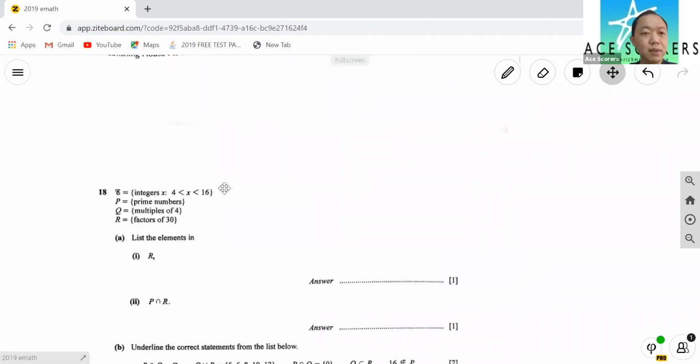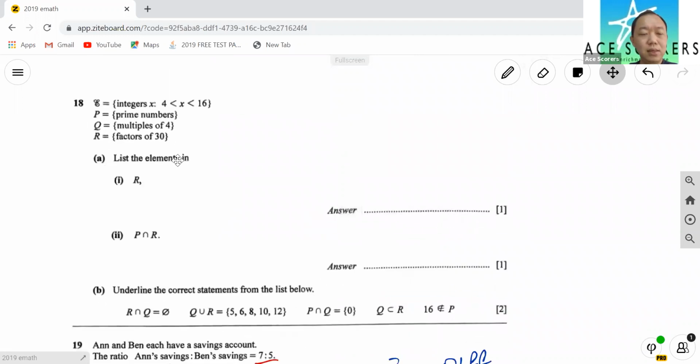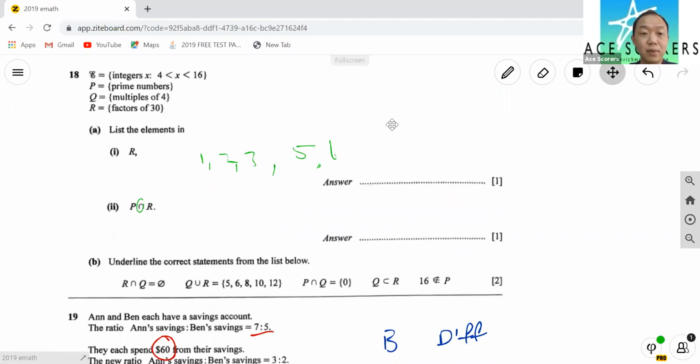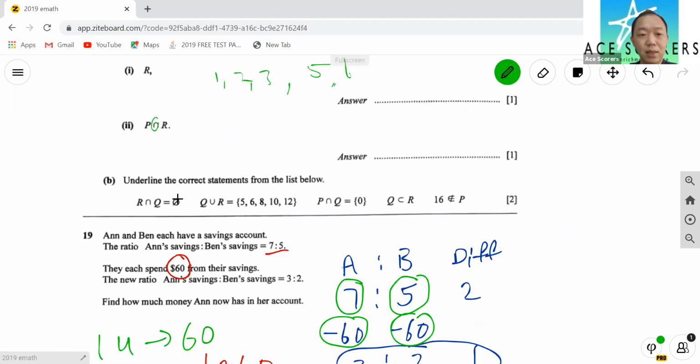Okay, next. So this part, list the elements in R. What's the elements in R? Factors of 30, right? So it's like 1, 2, 3, 5, 6, right? All the different signs you need to know, like this is intersection, intersect. How about here? This intersect, now, union, intersect, subset, is not an element. Okay, so these are the key things which you have to remember. Let's try to remember that.